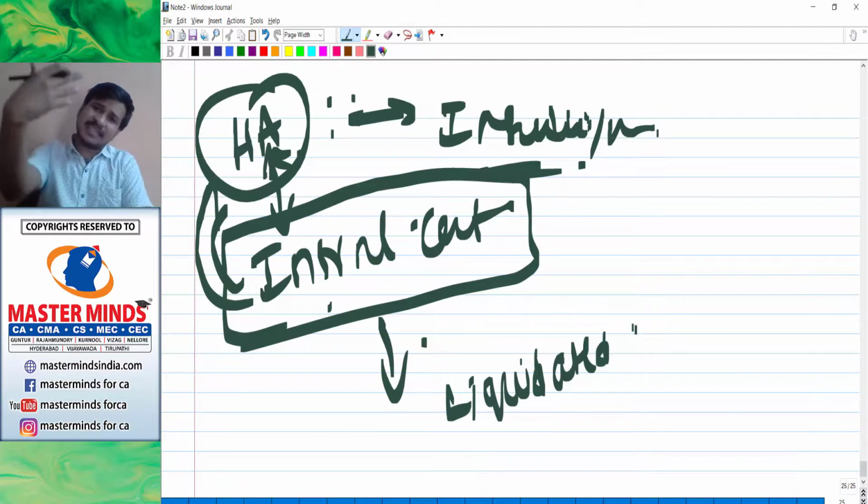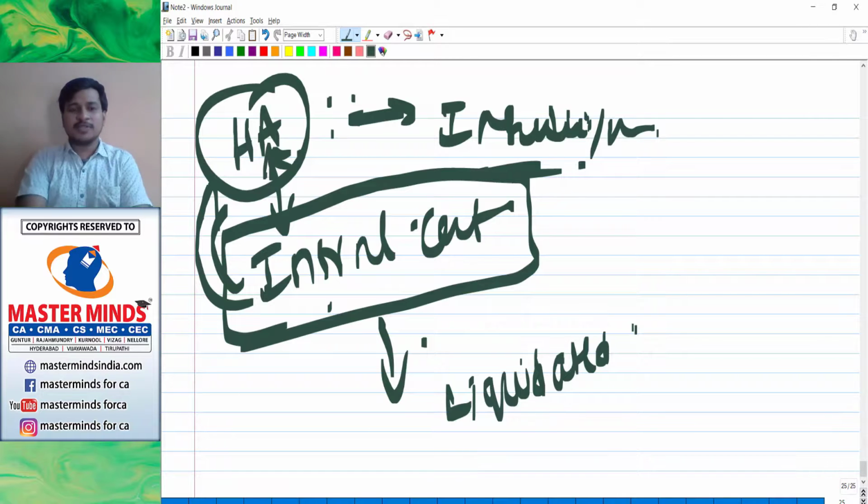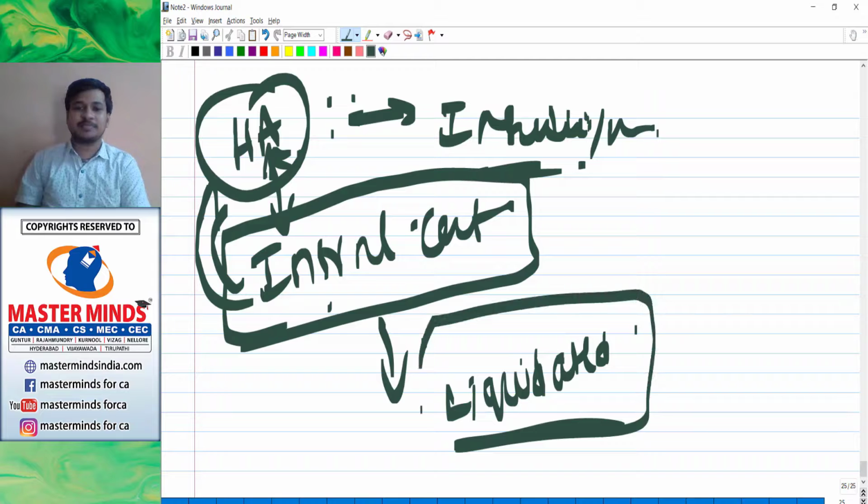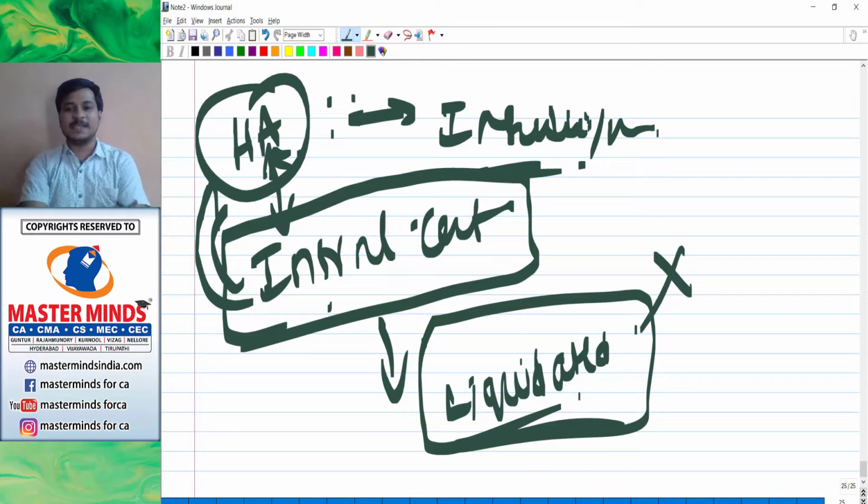Otherwise, they are liquidated straight away at that point. Hindustan Antibiotics had a hope, and that is why they did internal reconstruction, but the company was unable to revive, and at a later point of time it was finally liquidated.